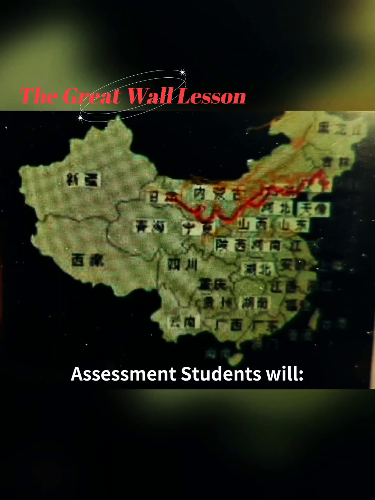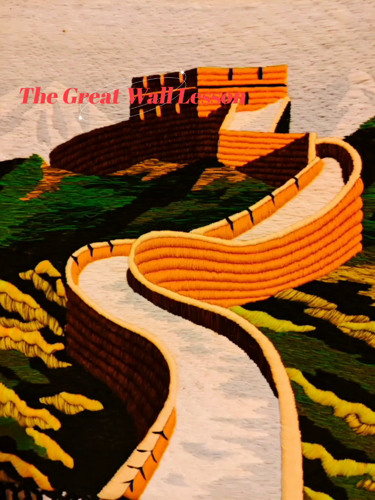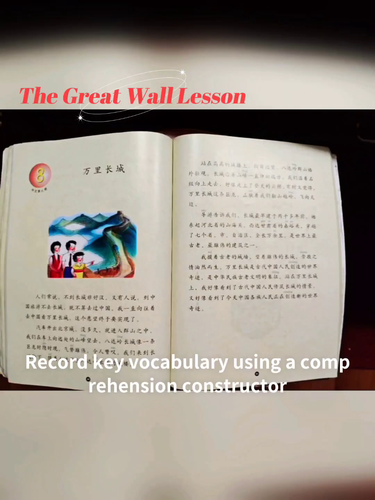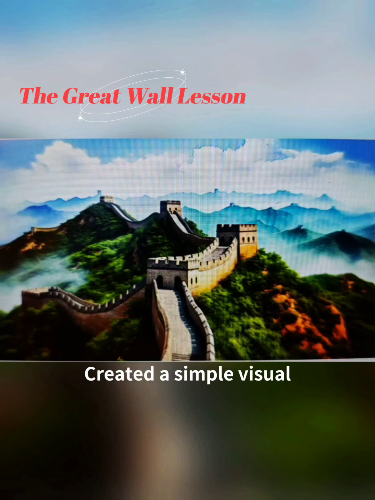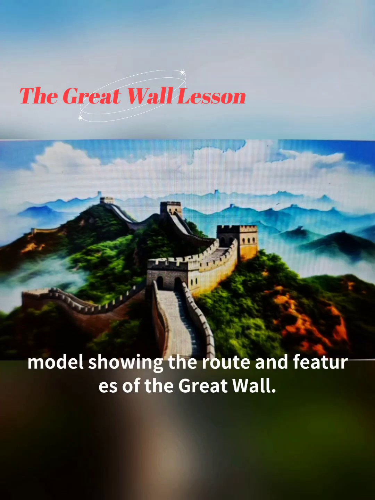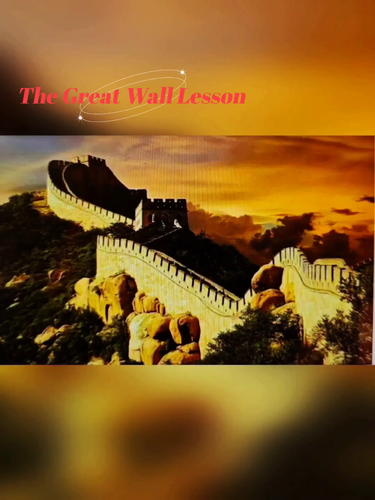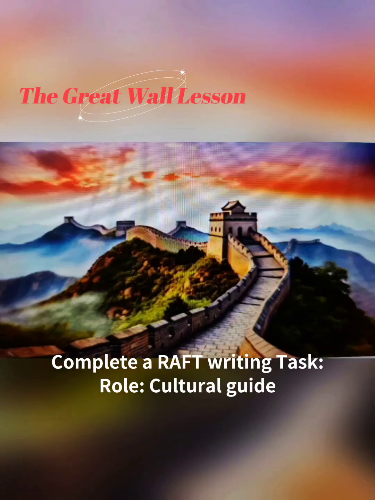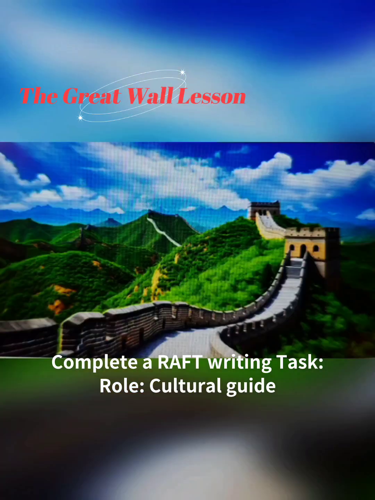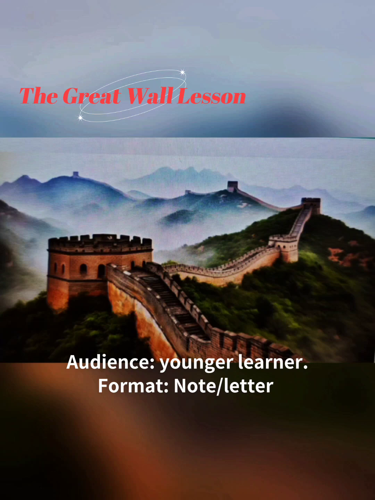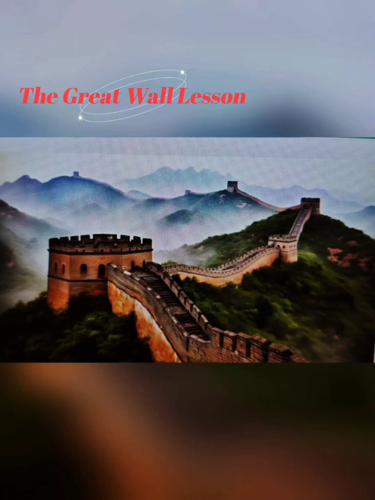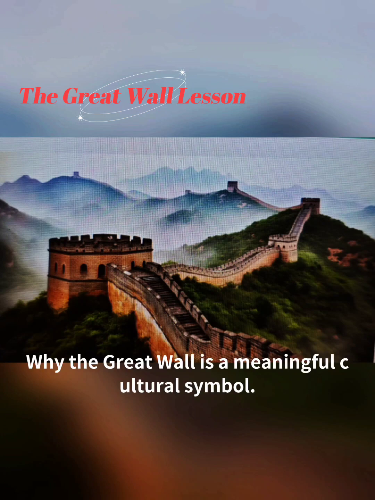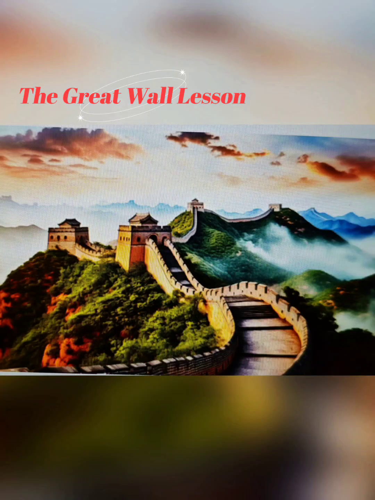Assessment. Students will record key vocabulary using a comprehension constructor. Create a simple visual model showing the route and features of the Great Wall. Complete a RAFT writing task. Role: cultural guide. Audience: younger learner. Format: note or letter. Topic: why the Great Wall is a meaningful cultural symbol.